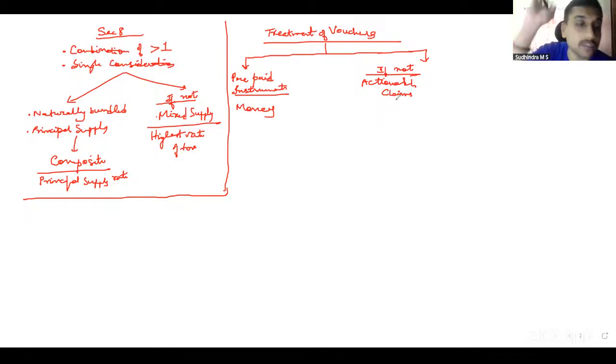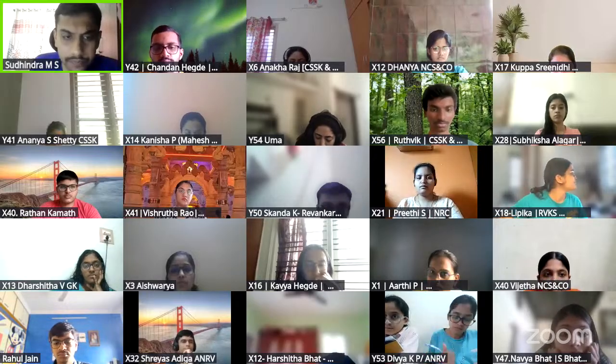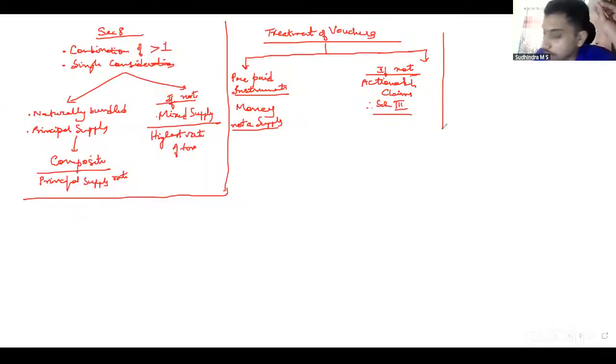Vouchers are not among those 6 specified actionable claims. Therefore, Schedule 3 comes into the picture. So either it is not a supply of goods or services, or it is a Schedule 3 transaction. Therefore, it's not taxable. However, the supply which is made using a voucher, the purchase or availing of any service, would be taxable. Following? Yes, sir. So that is about the first chapter, supply.